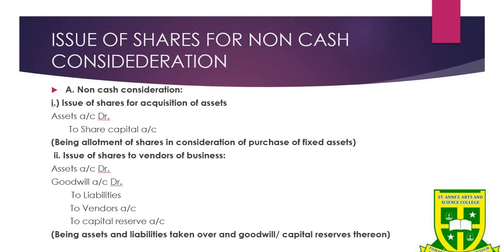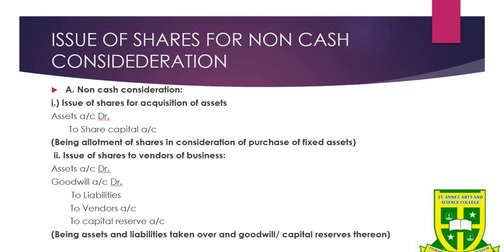You can mention, if you're buying land after giving the share capital, you can write it as assets account debit to share capital. So here there will not be cash involved in this purchase of assets; rather, the company will issue shares for that. So the narration will be: being allotment of shares in consideration of purchase of fixed asset.